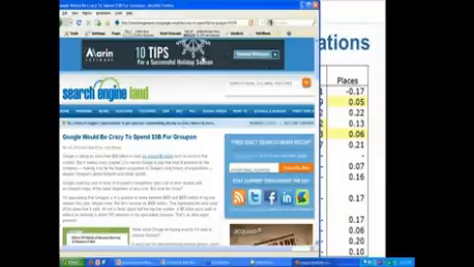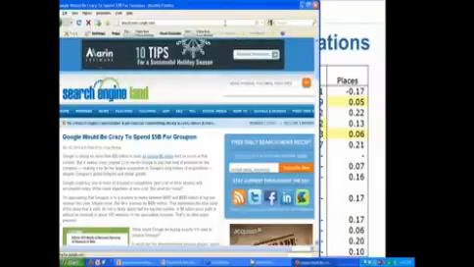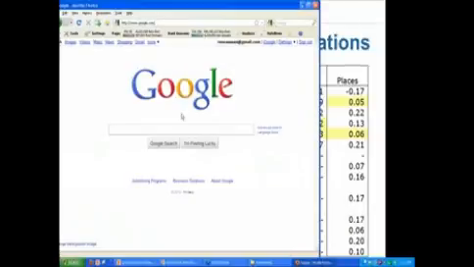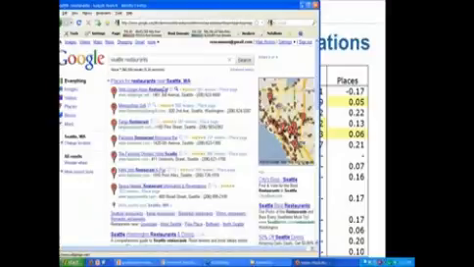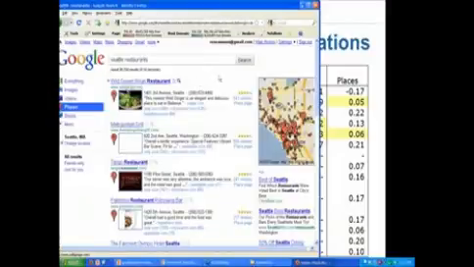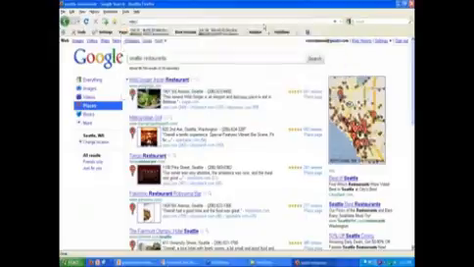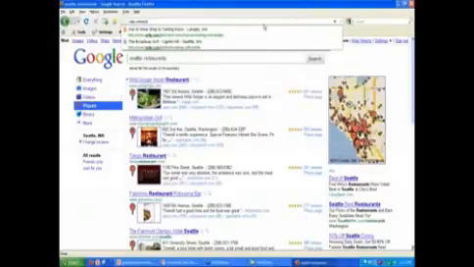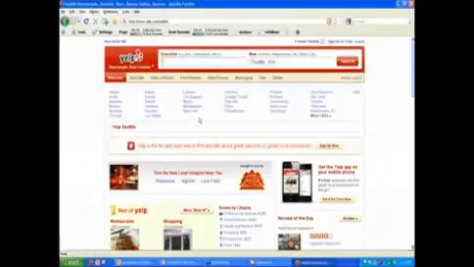But just going, the experience of going to Google and searching for Seattle restaurants, the results that they give me in terms of the maps results. Can you maximize that so we can? Yeah. Sorry. Cool. Right. This is just not anywhere near as good as what I get when I go to Yelp.com/Seattle and choose restaurants.